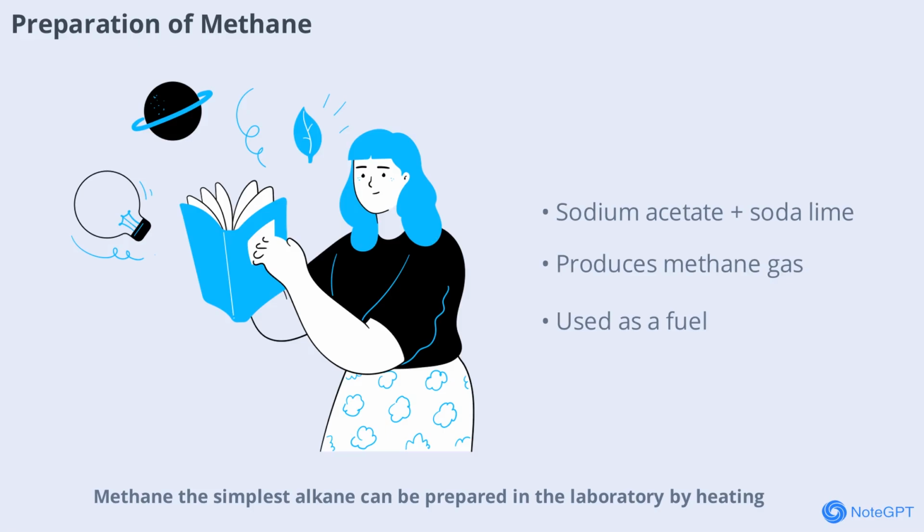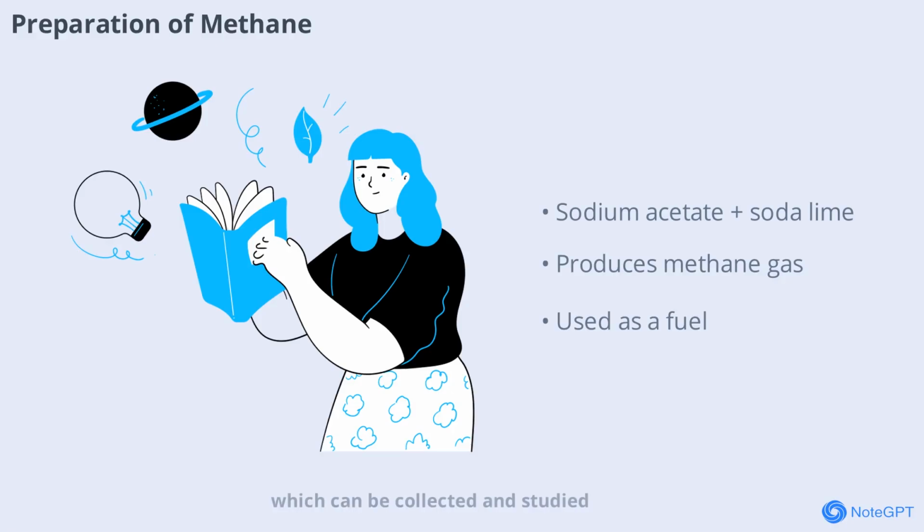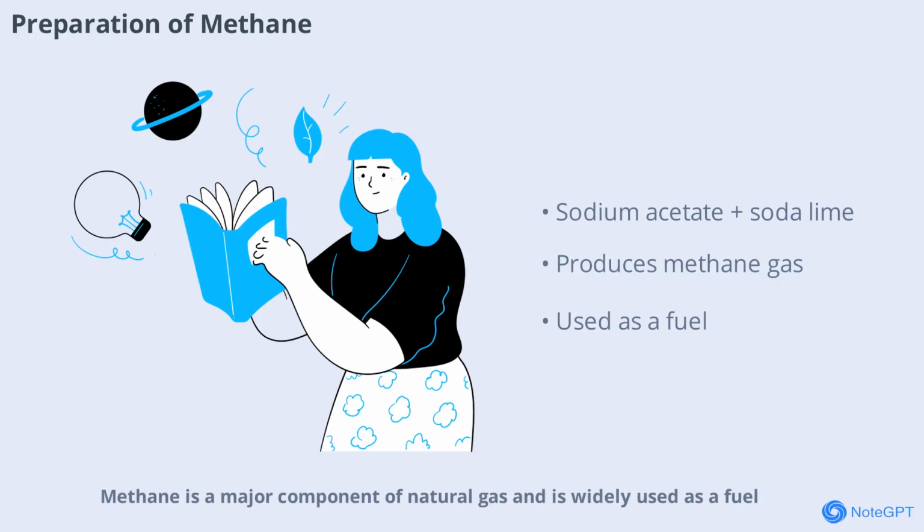Ethane, the simplest alkane, can be prepared in the laboratory by heating a mixture of sodium acetate and soda lime. This reaction produces methane gas, which can be collected and studied. Methane is a major component of natural gas and is widely used as a fuel. Understanding its preparation and properties is a key part of the ICSE syllabus.